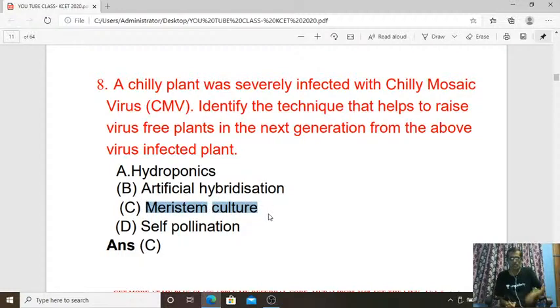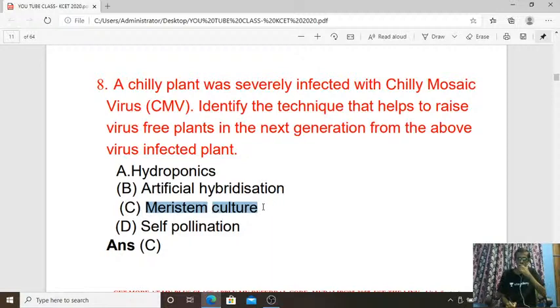Why? In this plant, if viral attack is there, meristematic tissues are never infected with the virus. Even though the plant has virus content, meristematic tissues are not invaded by the virus. So meristem culture can be done, and as a result we can get the next generation from the infected plant explant.